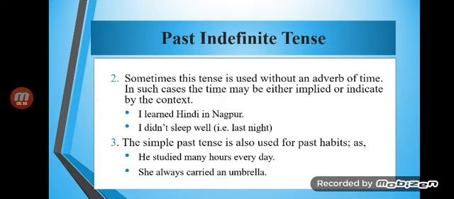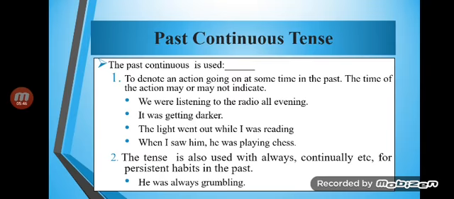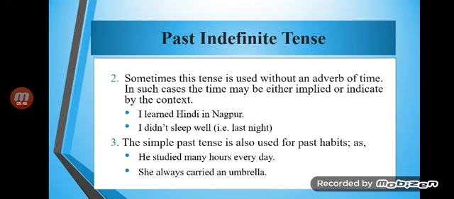Such as, he studied many hours every day. She always carried an umbrella. She always carried an umbrella भी हो सकता है. She always carried an umbrella. Okay. So how are we going to use the past indefinite tense?